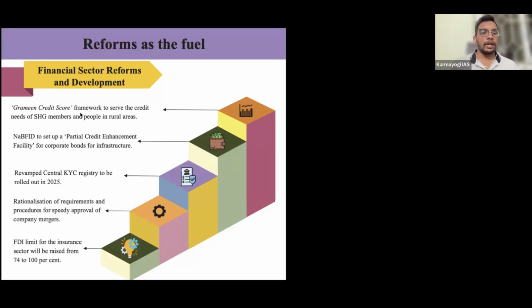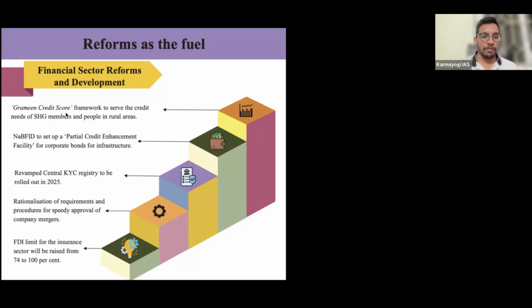Yes, let's move ahead. The government is going to create a Grameen credit score. You must be aware of self-help groups. That means in rural areas, people will not have too much money, so they will even pool 1,000 rupees. So 1,000 rupees by 100 people, they can pool around 1 lakh rupees and invest in papad or bidi, whatever they want to. But these SHGs are still lagging. That means they are not developed as we have focused.